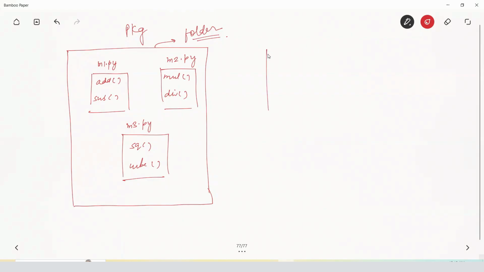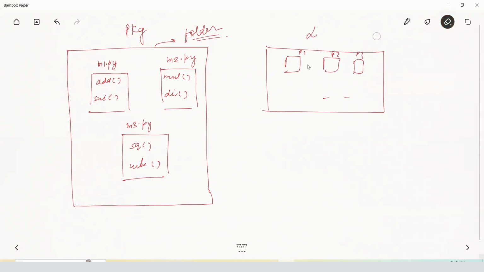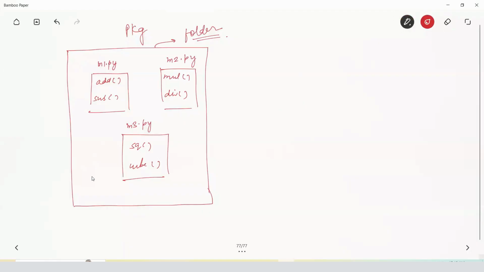In the same way, if you want to create a library, if this is your library, you can create package 1, package 2, package 3, up to package n. This is how you can create everything. Now, this is what a package looks like. How we can import it, let's talk about that.